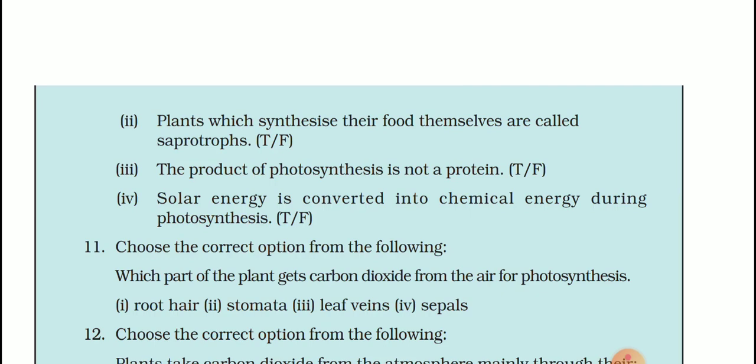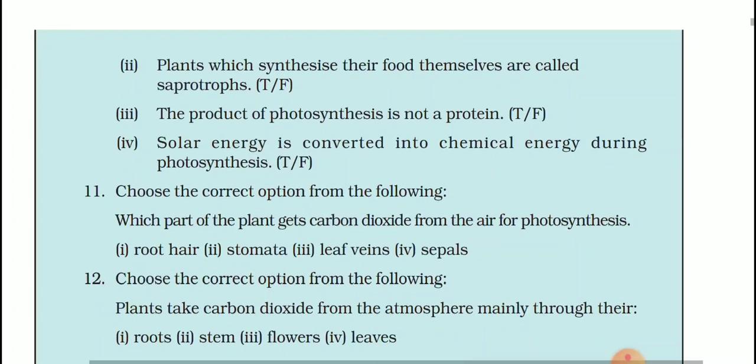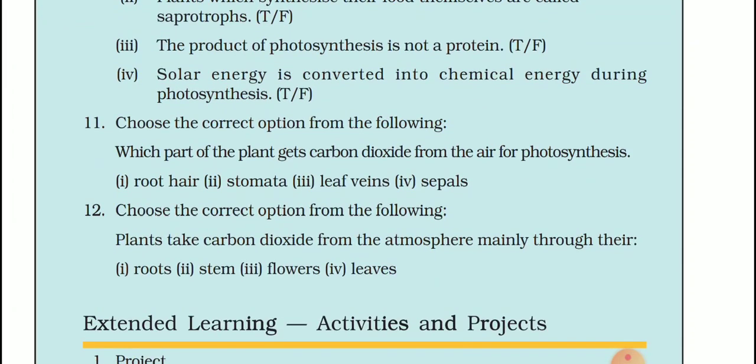Now the fourth part is, solar energy is converted into chemical energy during photosynthesis. This is also a correct statement. You have to write T for this statement because plants take solar energy, and this energy is converted into chemical energy because plants make their food by the process of photosynthesis.